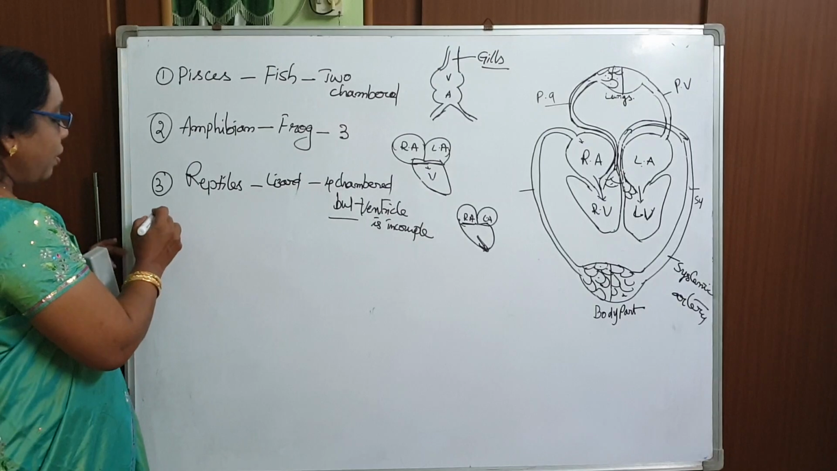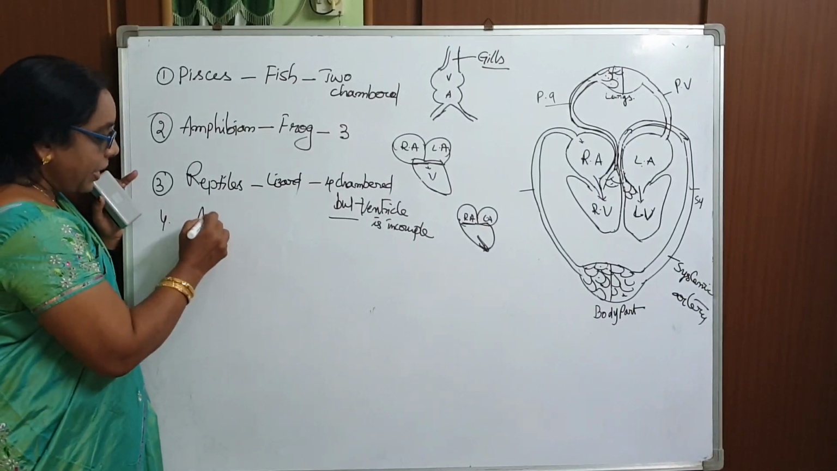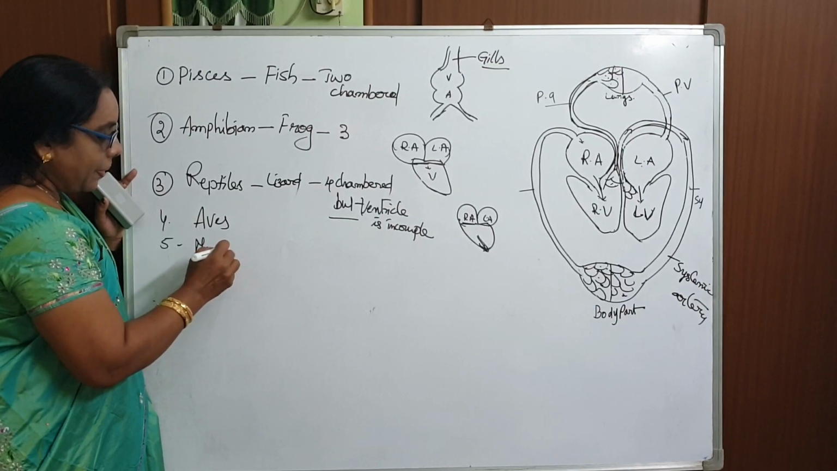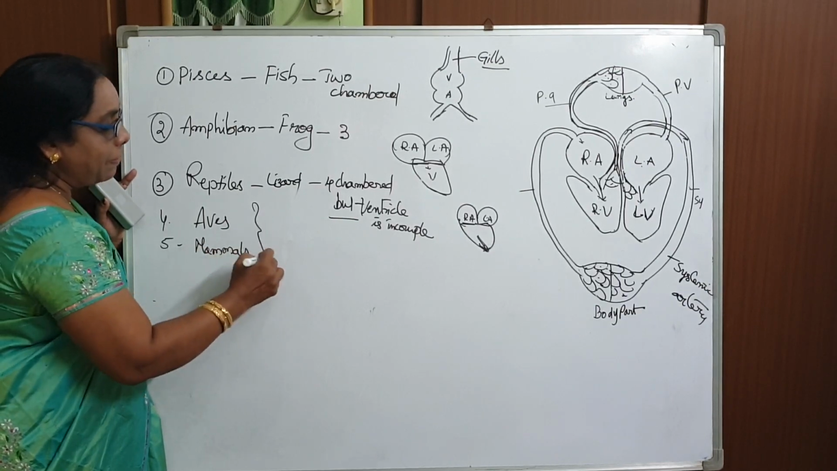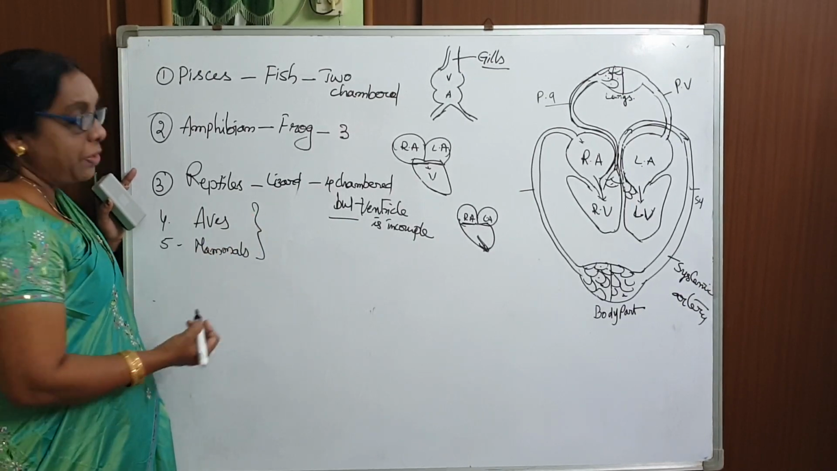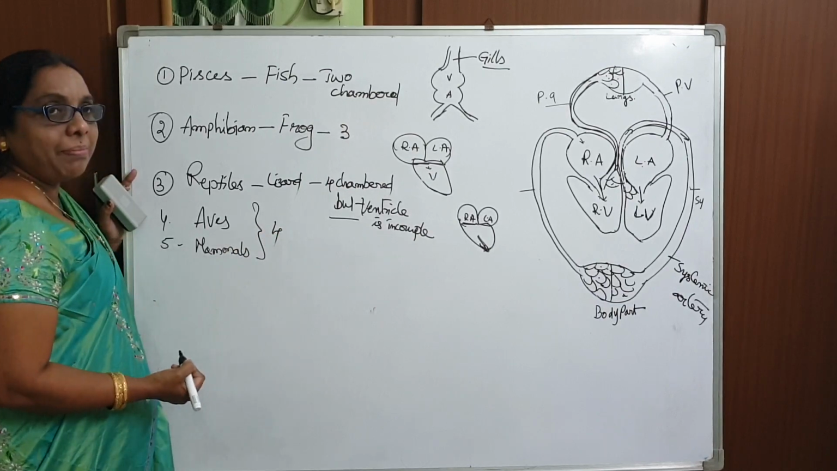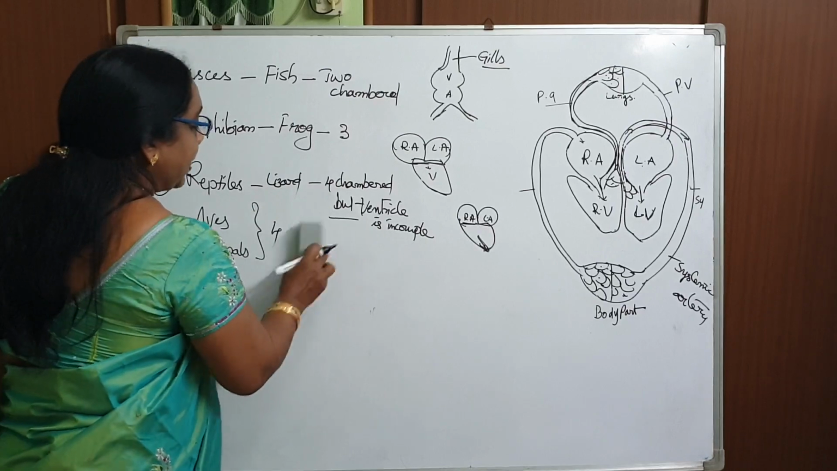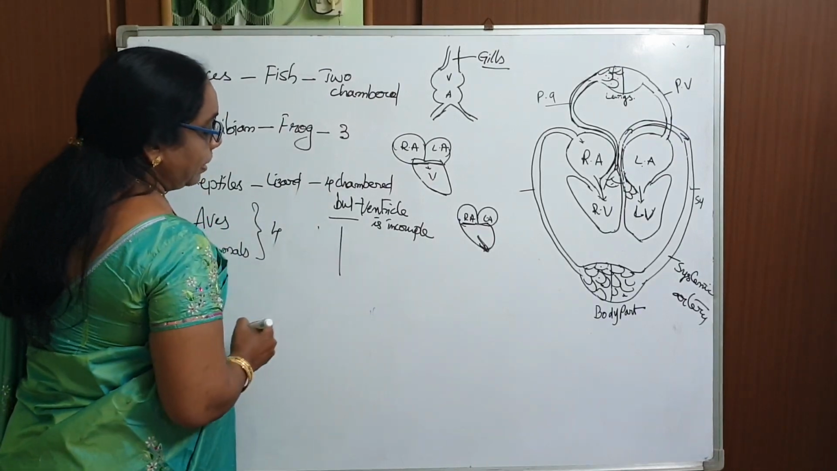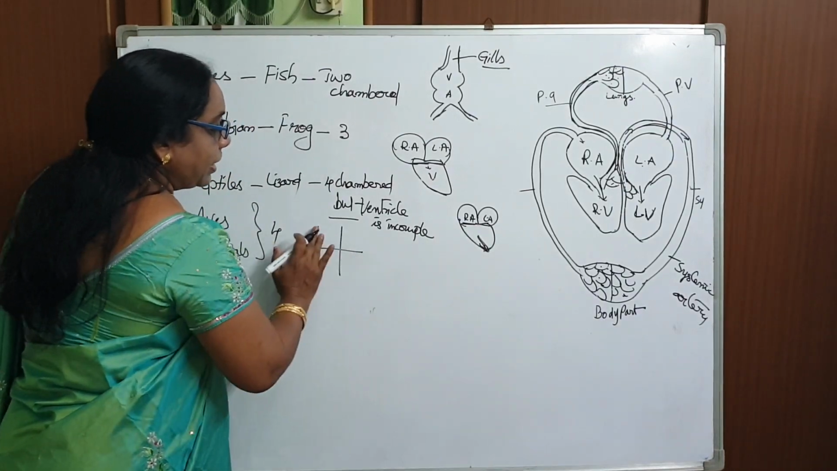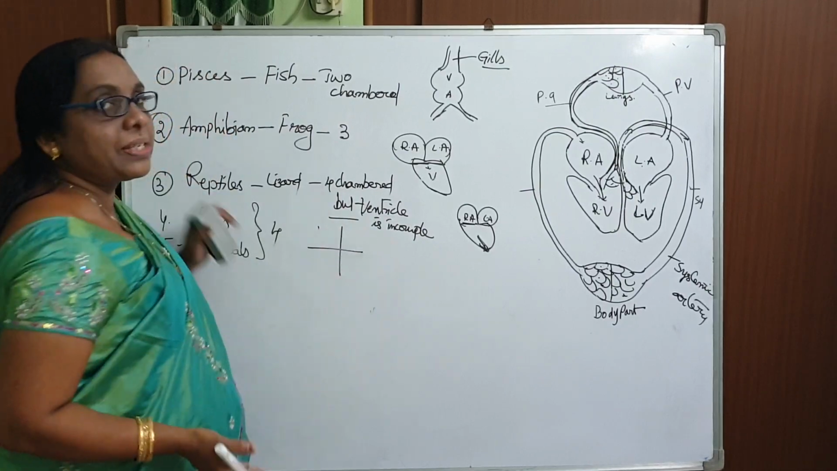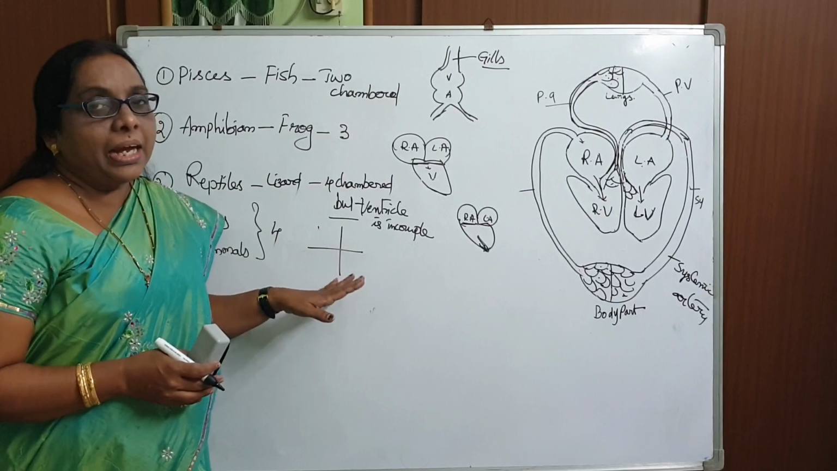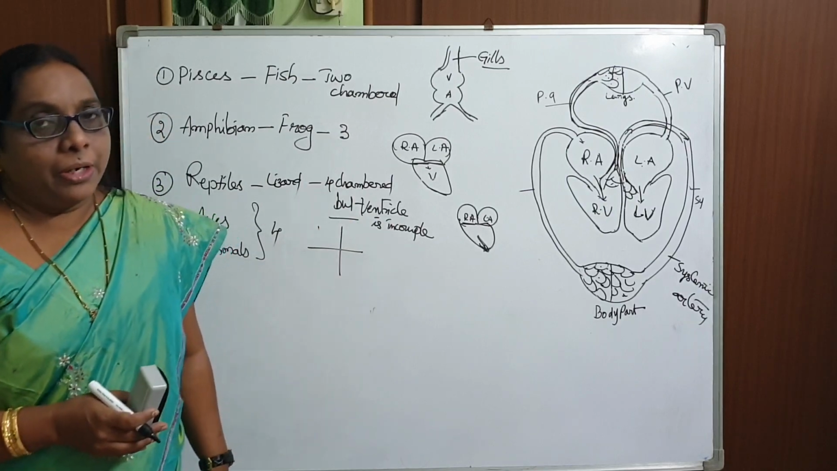Okay, coming to the fourth group, Aves, and the fifth group, Mammals. Birds and we, the human beings, have a four-chambered heart. The four-chambered heart is separated by a vertical groove and a horizontal groove, and there is no chance for the mixing of the blood. Twice the blood is pumped into the heart, and it is distributed to all the body parts.